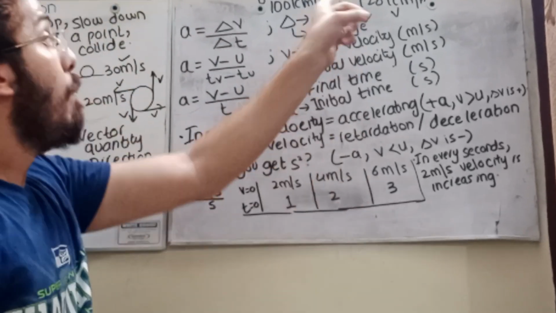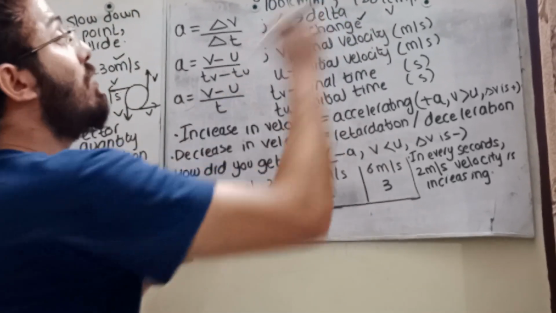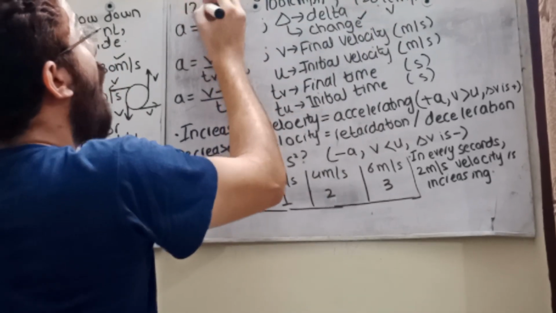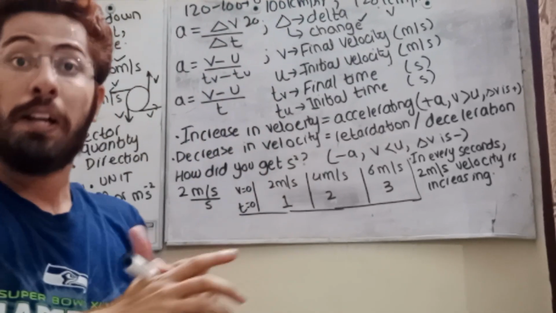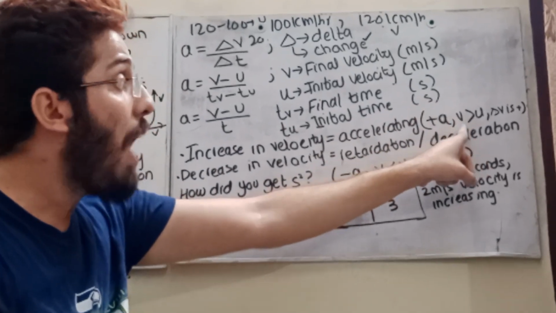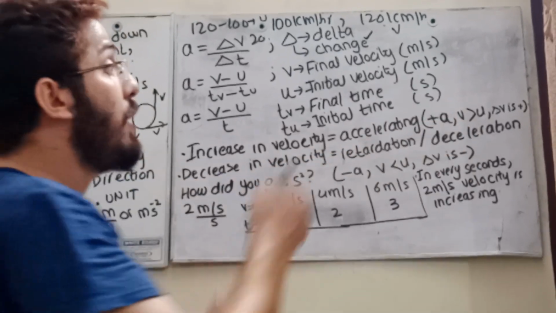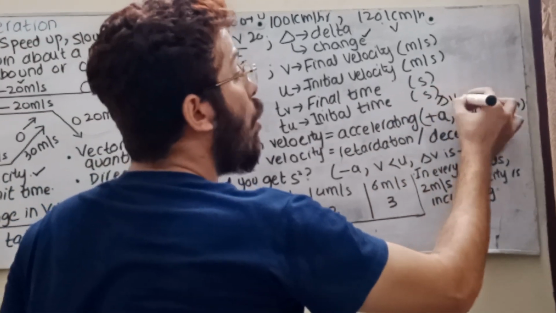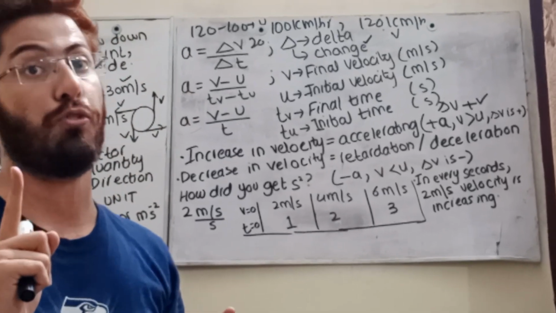The body is definitely gaining speed. If you subtract these two values, 120 minus 100, 20 kilometer per hour of speed has increased. So your final velocity is greater than the initial velocity, and delta v must be positive, student. Always remember, change in velocity must be positive.